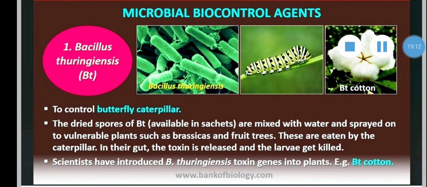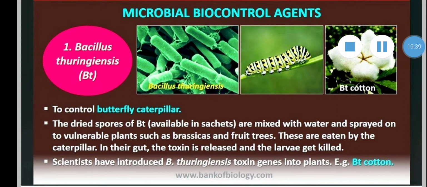Microbial biocontrol agent. There are some examples. The first one is Bacillus thuringiensis. We have studied in 10th standard about Bt cotton and Bt brinjal. In that, the bacterium Bacillus thuringiensis is added. Bt, that is Bacillus thuringiensis, is used to control butterfly caterpillar.